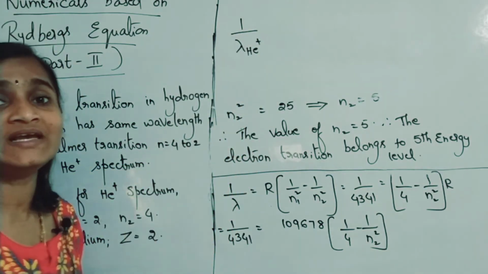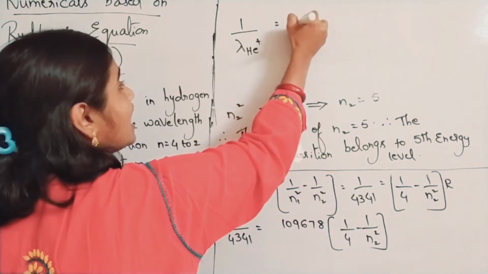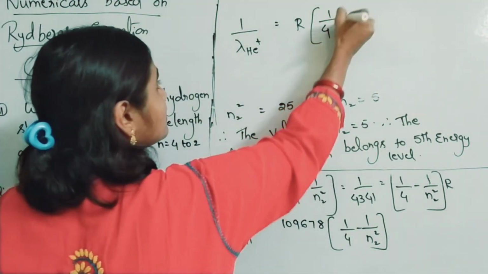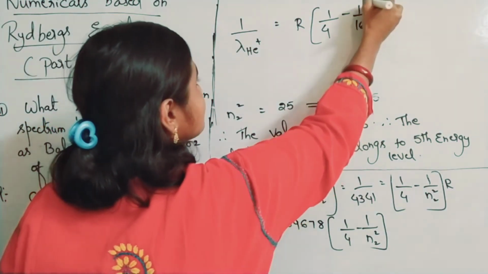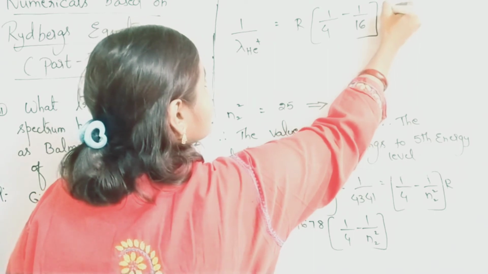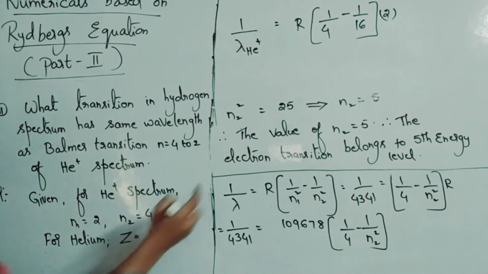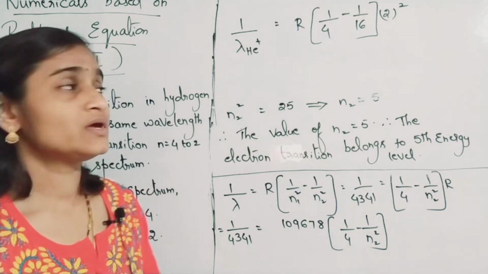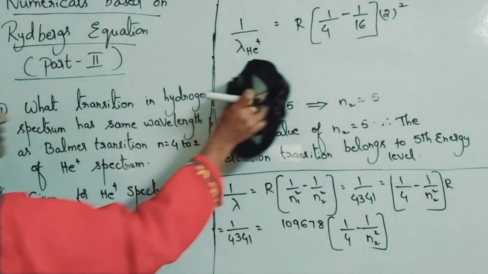Please understand carefully, we will take the ratio later on. 1 by lambda He plus is equal to R into 1 by n1 square, 2 square means 4, minus 1 by n2 square, 4 square means 16, into Z square. For helium, Z value is 2. It is not hydrogen, please remember. So according to the formula, into Z square, 2 square. Now substitute and let us simplify this equation.